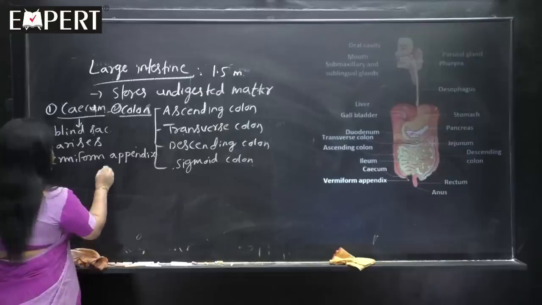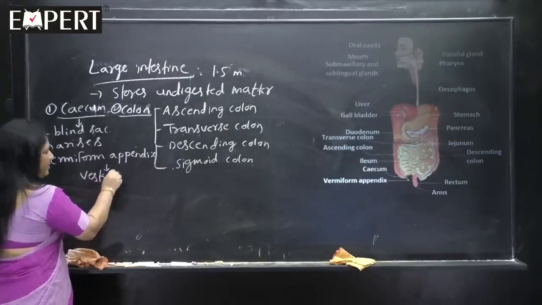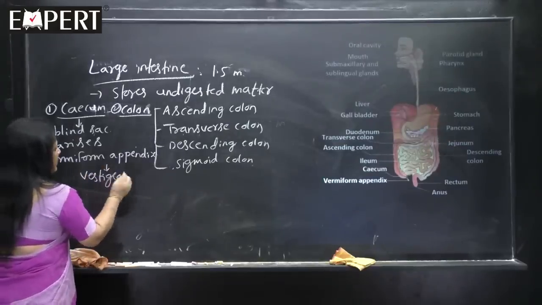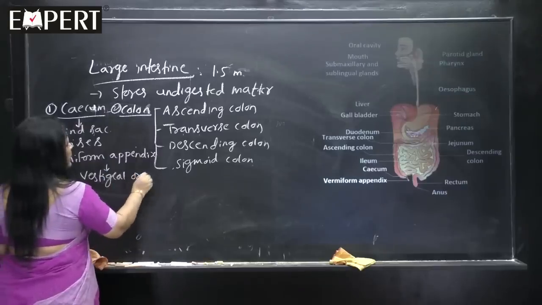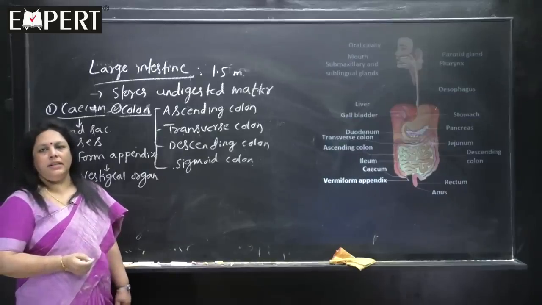Appendix, you know, it is a vestigial organ. It is present, but it does not perform any function in our body. So, it is vestigial in nature.